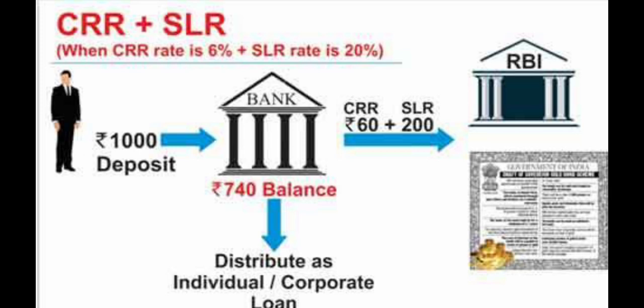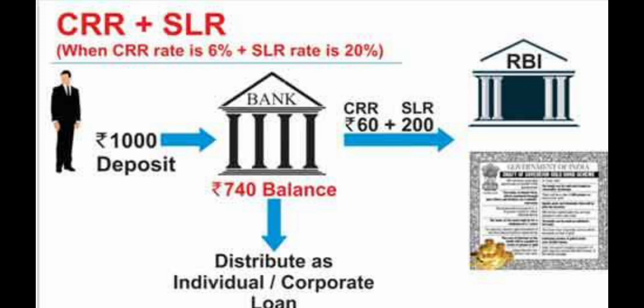For example, if we deposit rupees 1000 in a bank, the bank cannot use the entire rupees 1000 for lending purpose or investment purpose. They have to maintain a certain percentage of their deposit in form of cash and can use only the remaining amount for lending and investment purpose. This minimum percentage, which is determined by the central bank, is known as CRR, that is cash reserve ratio, and